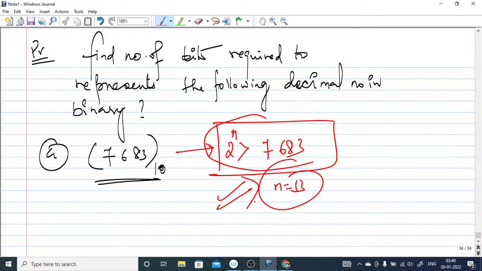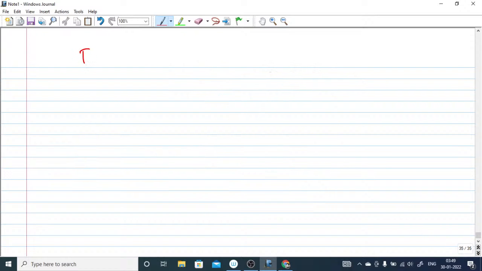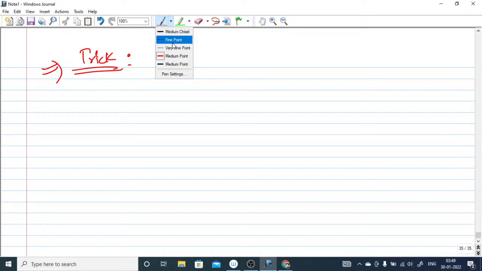Without using a calculator you can find it. The trick here is very easy. In fact, this will also help you understand memory size when we talk about ROM, RAM and so on. 2 to the power 10 is basically 1k, and this is represented as 1024. We must be familiar with this. You have to keep in mind these numbers.